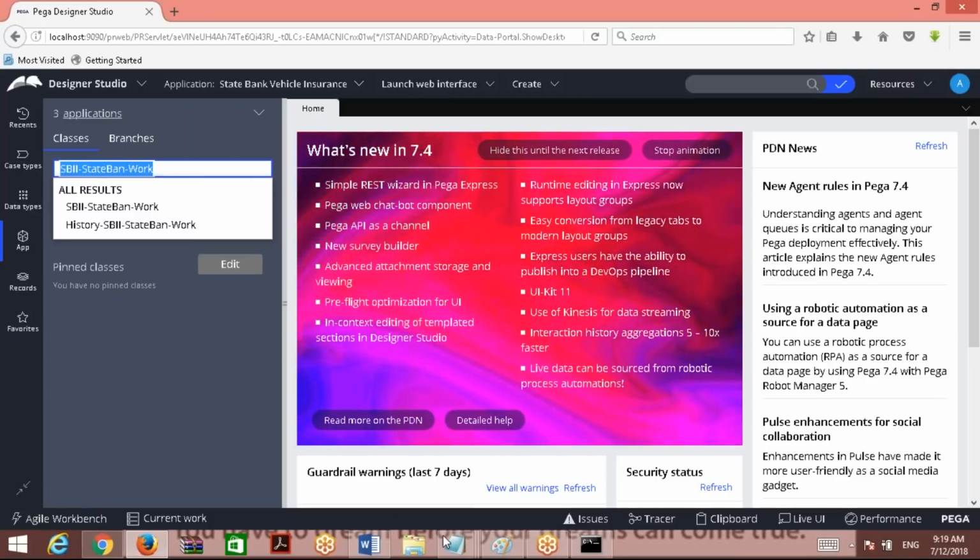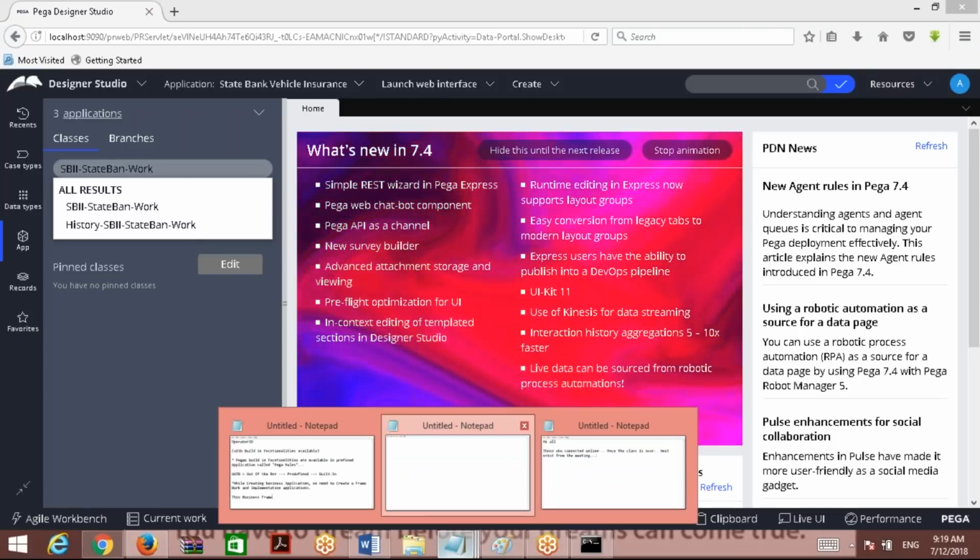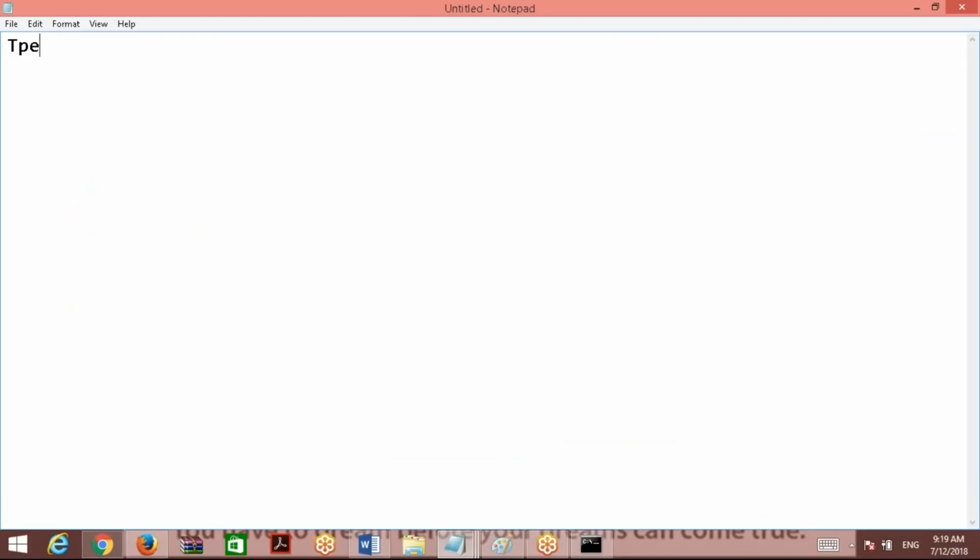Before we proceed, we need to understand the types of classes, in Java or Pega, the same. What are the different types of classes available? Abstract class and concrete class. No need to write anything down. This is available in the website notes, clearly given. You can go through the website notes on abstract and concrete classes.